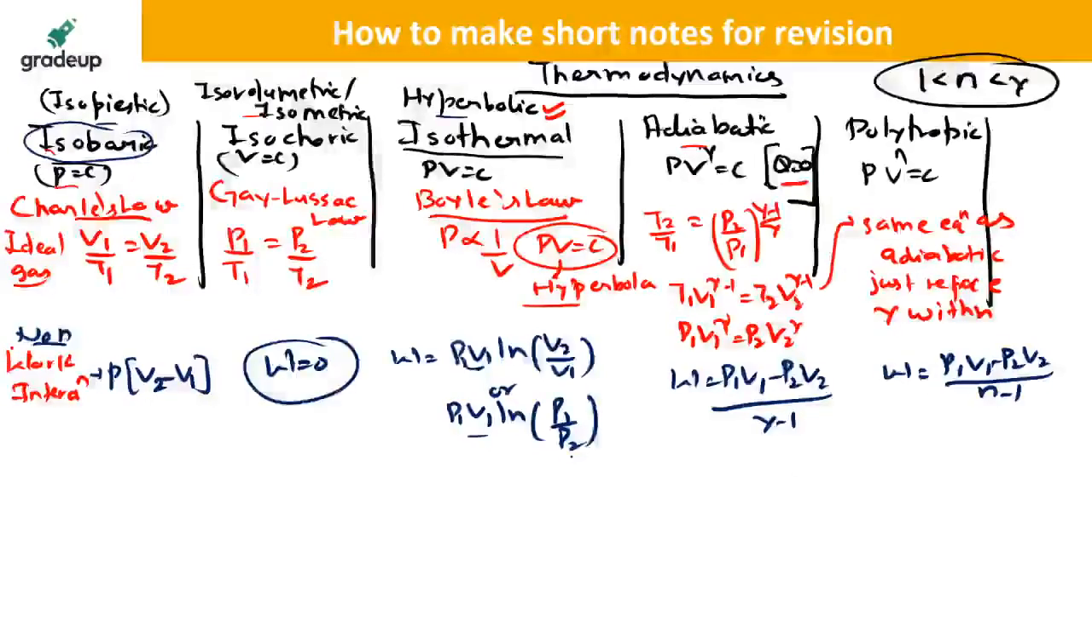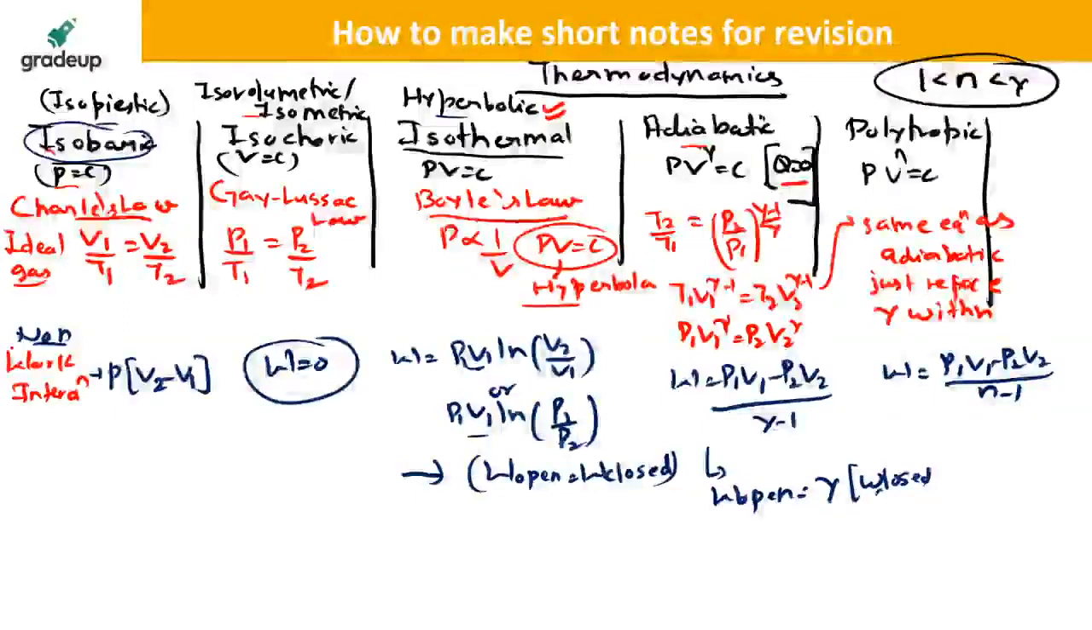One more thing, you can write that work of open system is equal to work of closed system for an isothermal process. For an adiabatic process, work of open system is equal to gamma times the work of closed system. And for polytropic also, work of open system is equal to n times the work of closed system. Okay, this you have to remember.